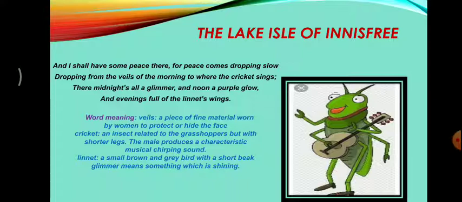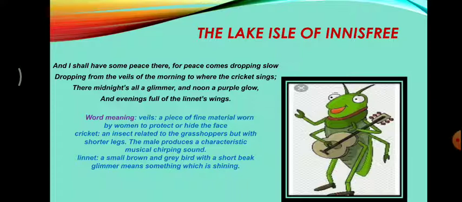So children, let's see the word meanings. Veil, a piece of fine material worn by a woman to protect or hide the face. The cricket, it's an insect related to the grasshopper but with shorter legs. A male produces a characteristic musical sound.